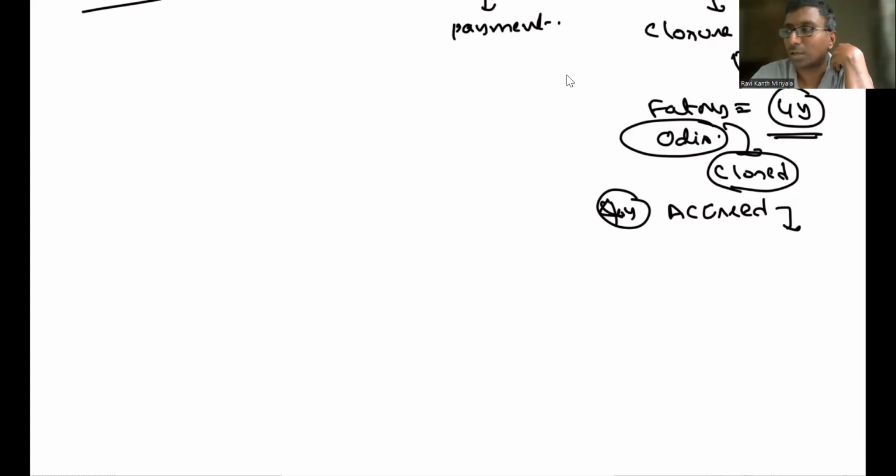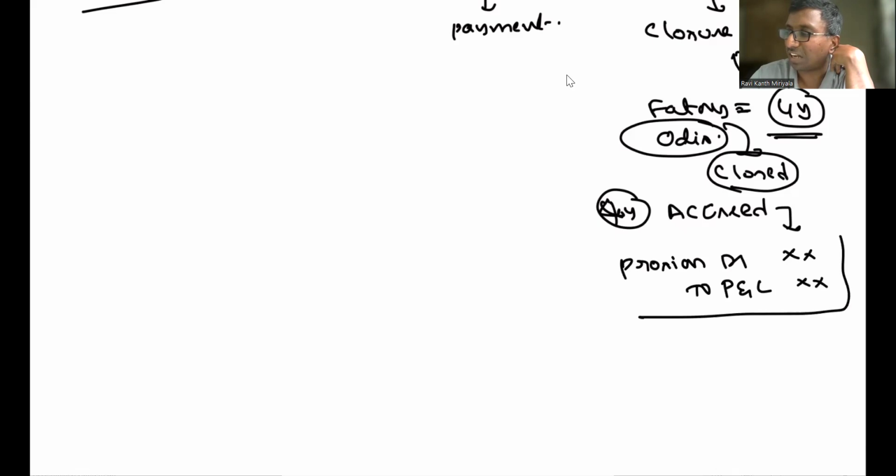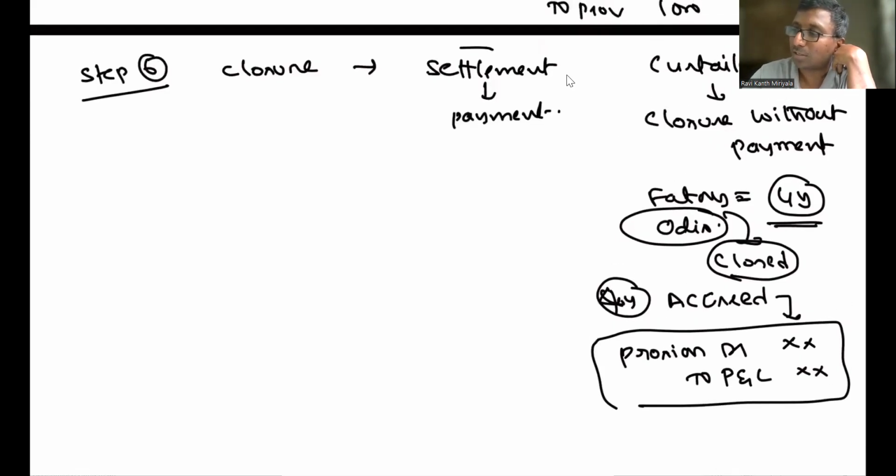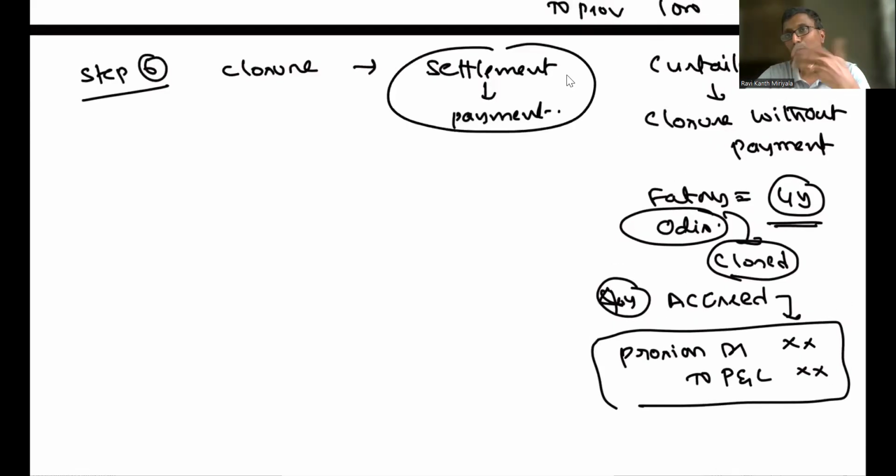So what should I do now, sir? What should I do means provision is no more required. Correct? Now the provision is no more required. Provision account debit, that should hit my profit and loss. Whatever you have accrued, entirely it should be transferred to the profit and loss statement. Agree? Right. And settlement means what? Settlement means we'll make a payment. Whatever is paid, any excess or shortfall will be transferred to the profit and loss statement.